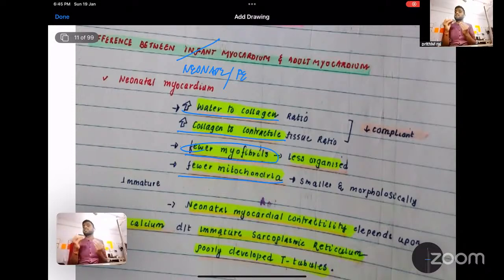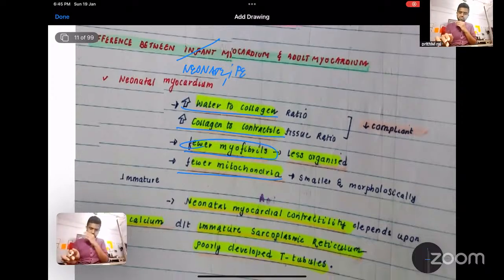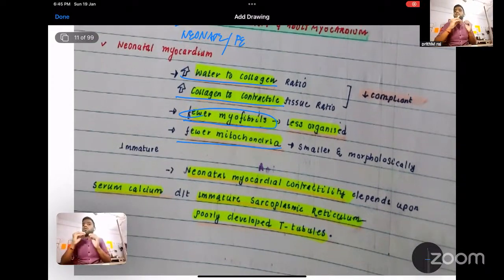these myocardial cells have fewer mitochondria, and myocardial contractility always requires energy, ATP, and calcium, right? The calcium is important. If the calcium is not provided properly, the myocardium cannot contract properly. In the adult, we have an in-out storage. Within the myocardial cell, we have calcium storage vesicles. But in the neonate, there are no such specific vesicles, and the T tubules are not well formed. When this is not well formed, it has to depend on the serum calcium.